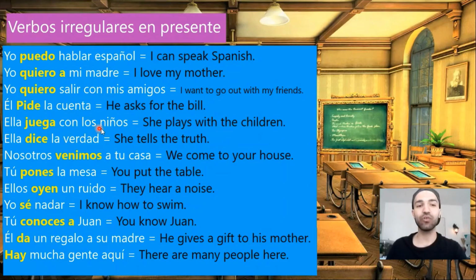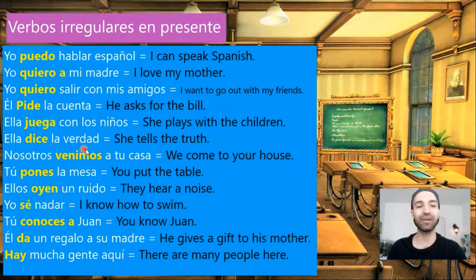Ella juega con los niños. She plays with the children. Juega, el verbo jugar. Yo juego con los niños. Tú juegas con los niños. Ella, él juega con los niños. Nosotros jugamos con los niños. Vosotros jugáis con los niños y ellos, ellas juegan con los niños.